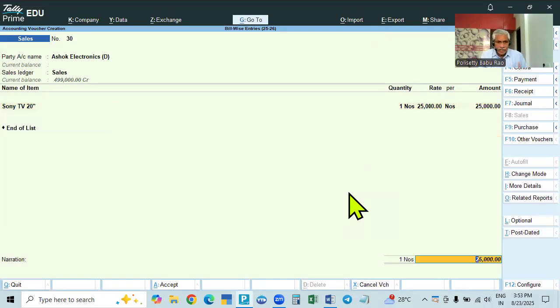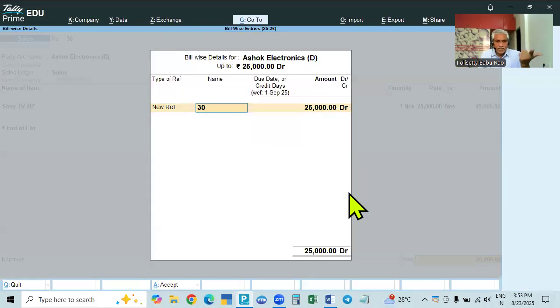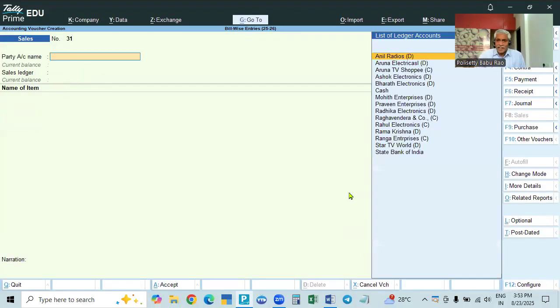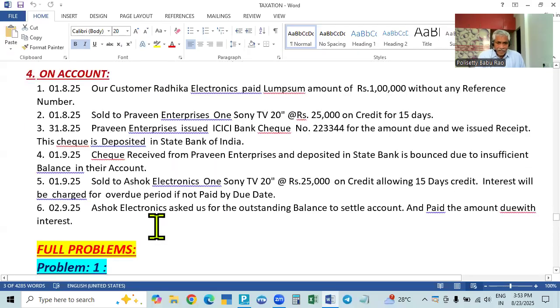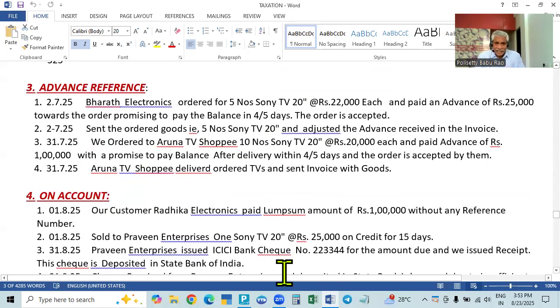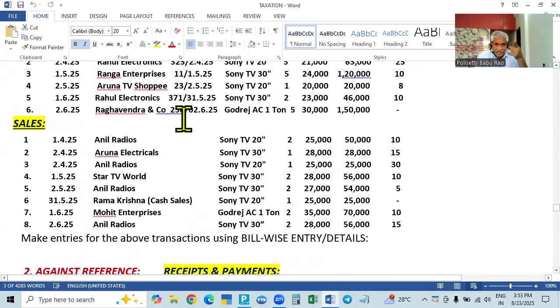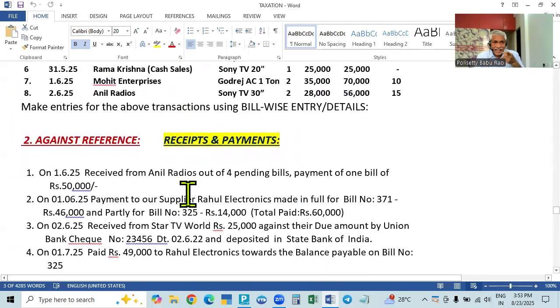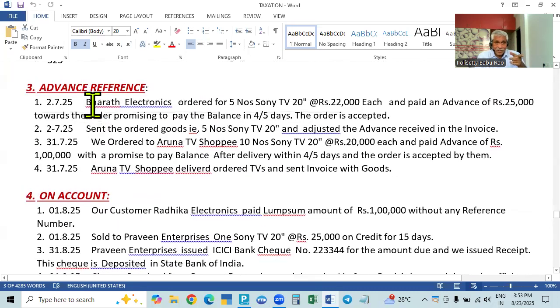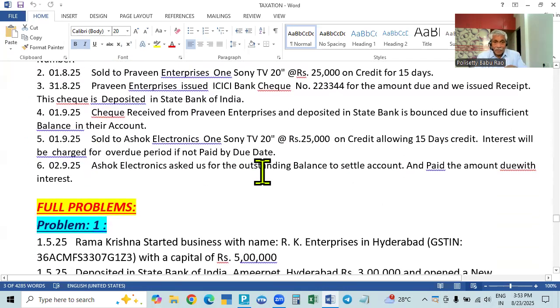Okay, come here. So this is a new bill, a new reference, bill number 30. Being goods sold on credit. Okay, and then that is an ordinary entry, and that amount is paid by him. So no problem. The ordinary entry is not related to on account or anything. It is related to new reference and against reference. We get confused by seeing this heading, thinking why it is like this. So it is a simple entry.